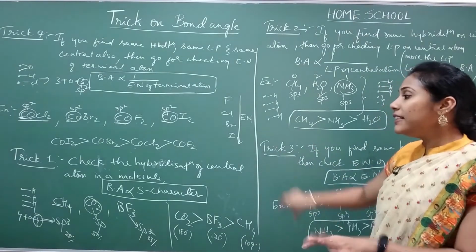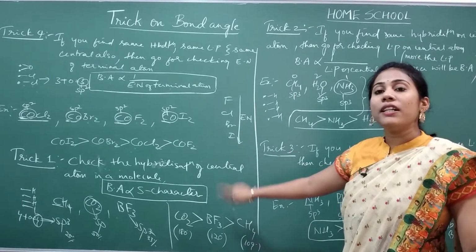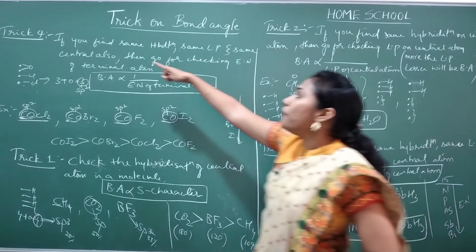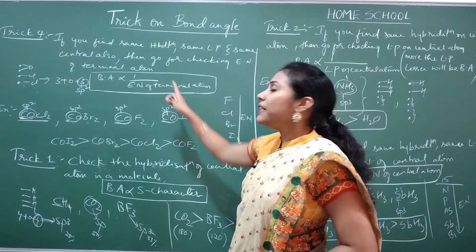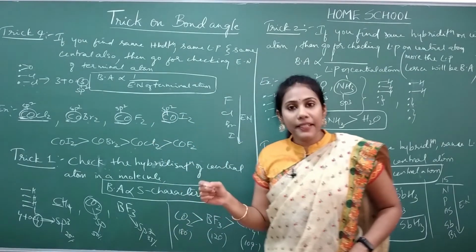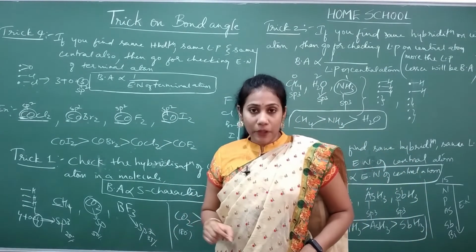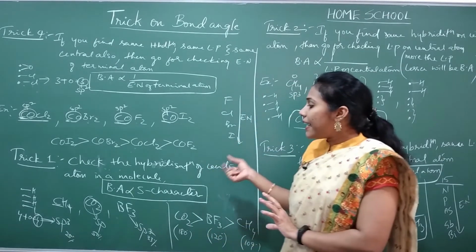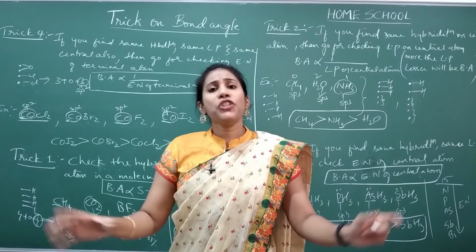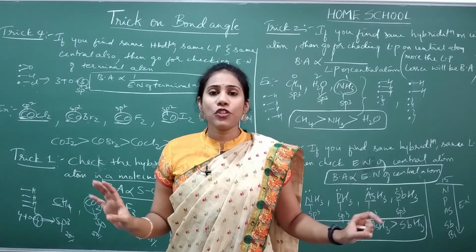If you have all the 3 same, when trick 1 is not working, trick 2 is not working and trick 3 is not working, go for trick 4, check the terminal atom's electronegativity. The more the electronegativity of the terminal atom, the lesser will be the bond angle. Okay, so these are the 4 tricks you can apply for any molecule, and any question on bond angle will get easily solved with this.